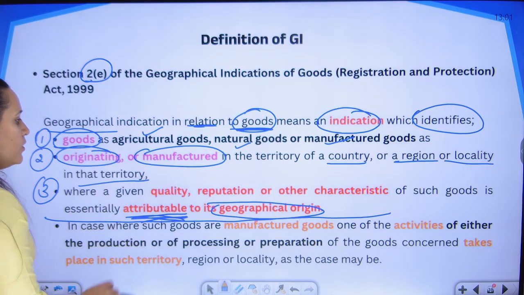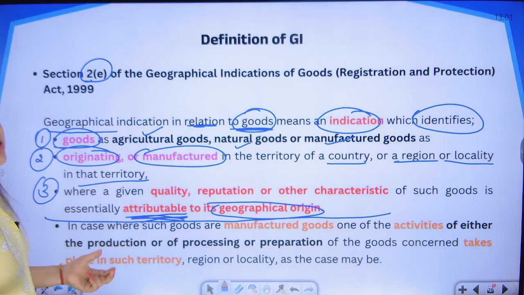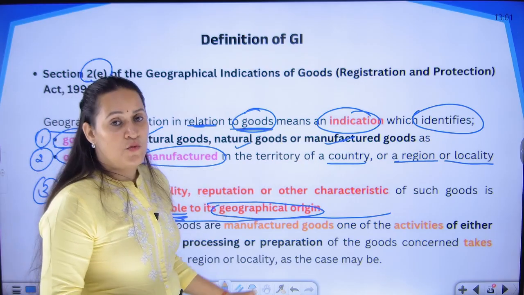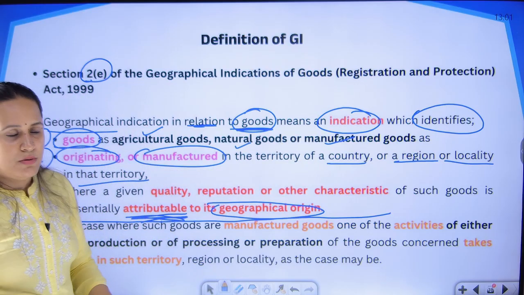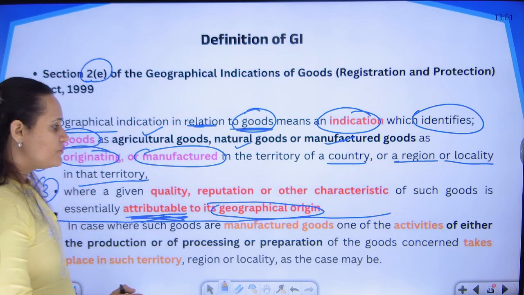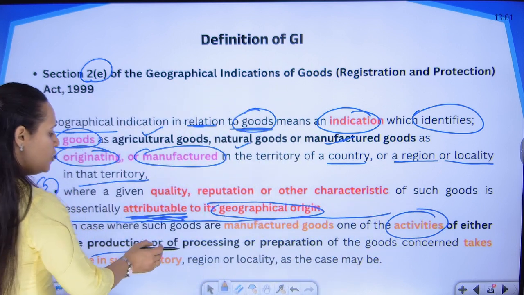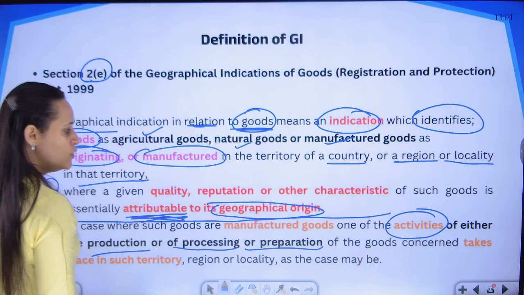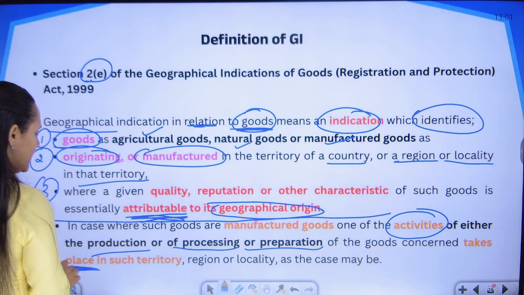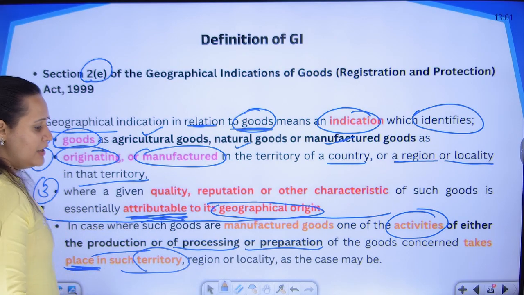Now, when you talk about manufactured goods, the last category of goods, what is the requirement? The requirement is that one of the activities, either of production, processing or preparation of the goods, should mandatorily take place in that particular territory.